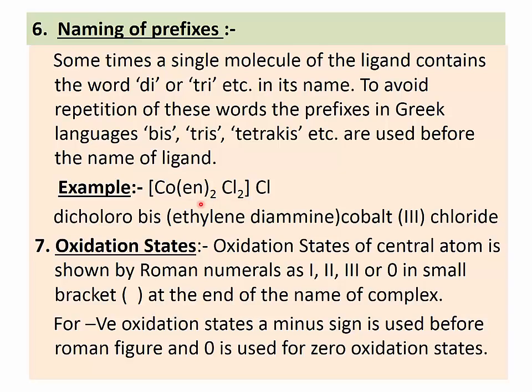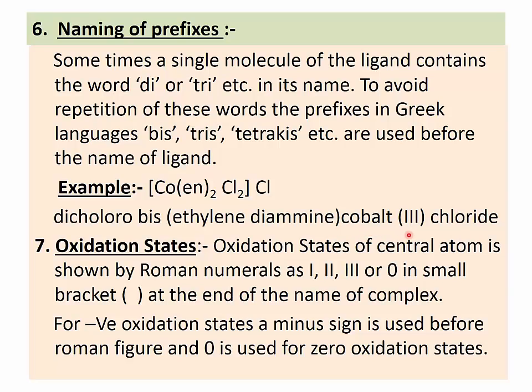So the name of this complex ion is written as: 2 chloride ions, therefore dichloro. And now instead of di, write bis(ethylene diamine), meaning ethylene diamine is also present two times. Cobalt, the name of the central metal ion.